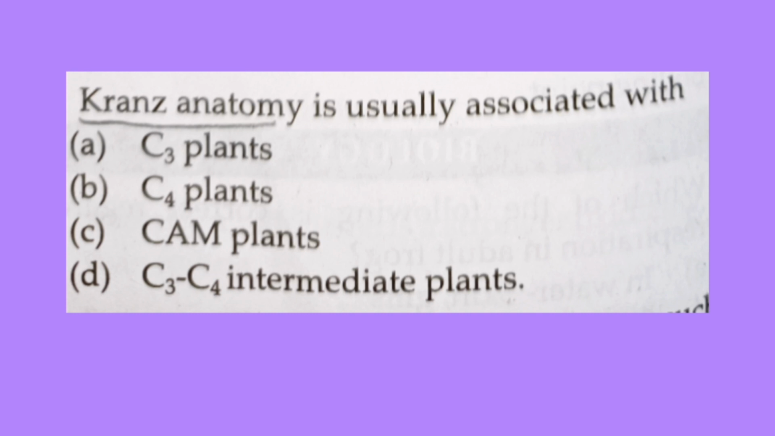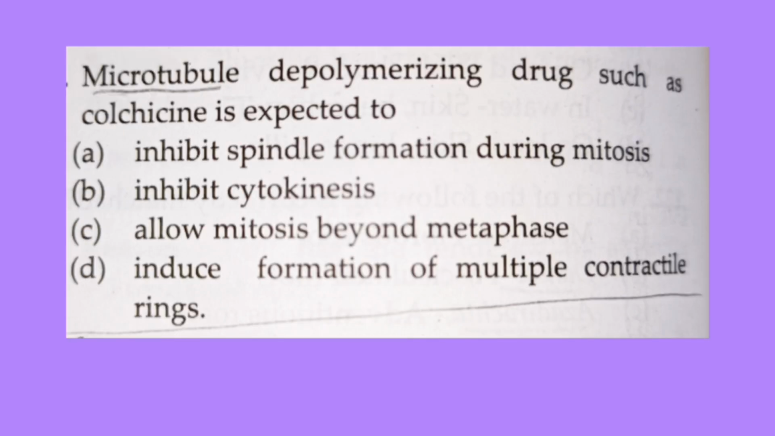And the next question is, Kranz anatomy is usually associated with? So the correct answer is option B, that is C4 plants. And the next question is, microtubule depolymerization drug such as colchicine is expected to? So the correct answer is option A, that is inhibit spindle formation during mitosis.